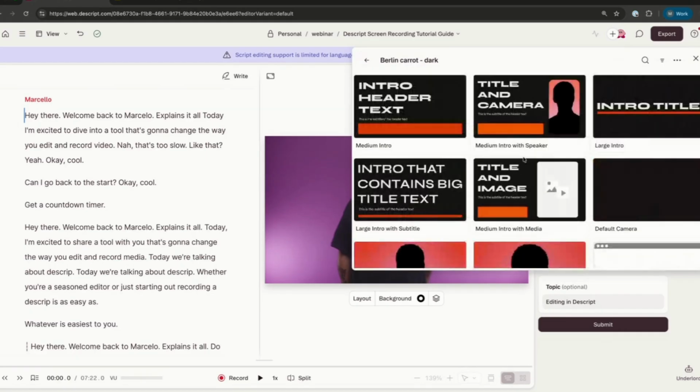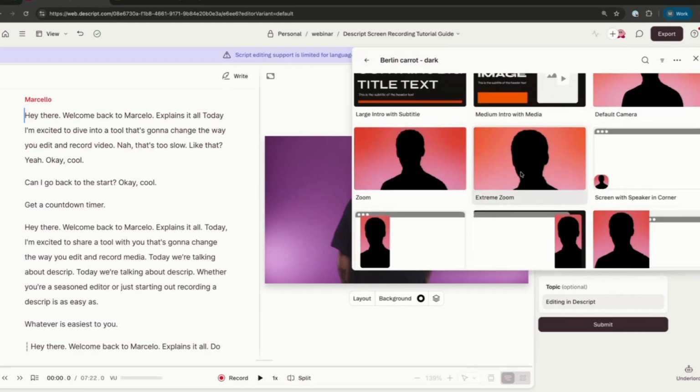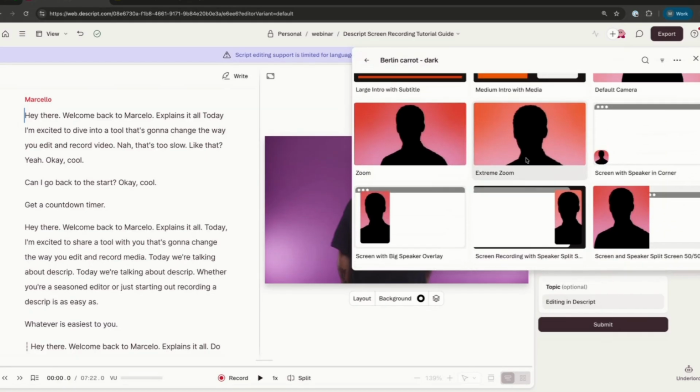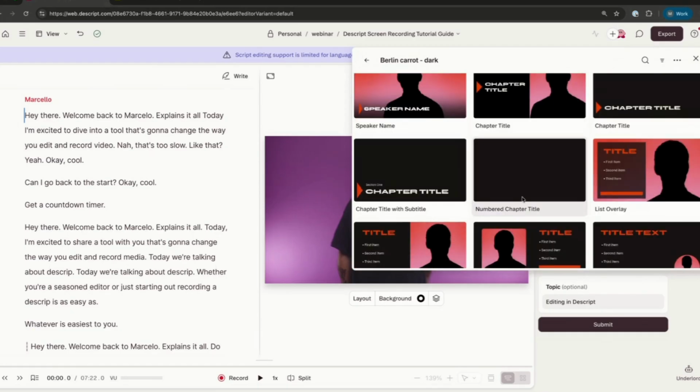I'll click Berlin Carrot Dark, and we'll see a couple of options for visual framing. Again, for the speed of your social clip, it is easiest to have a bunch of preset visuals or layouts so that you can quickly choose and say, hey, I have my narrative down. Now, how do I want it to look? Because my talk track is there. How does my visual track look? Here, I could choose to pick a layout.